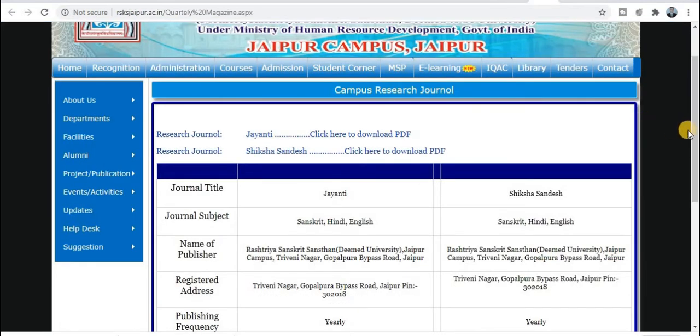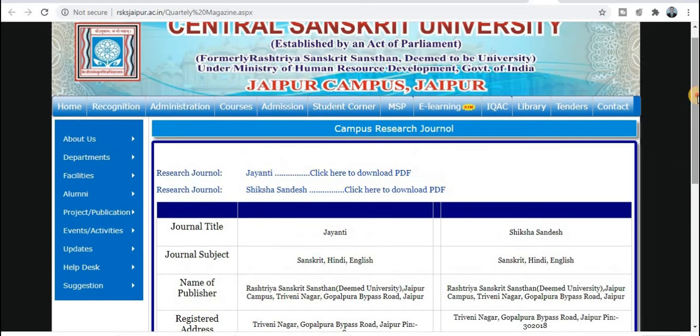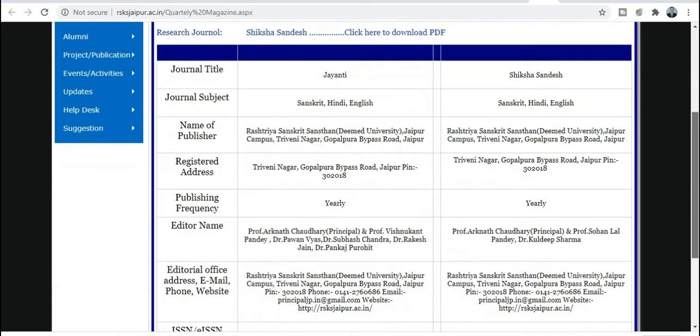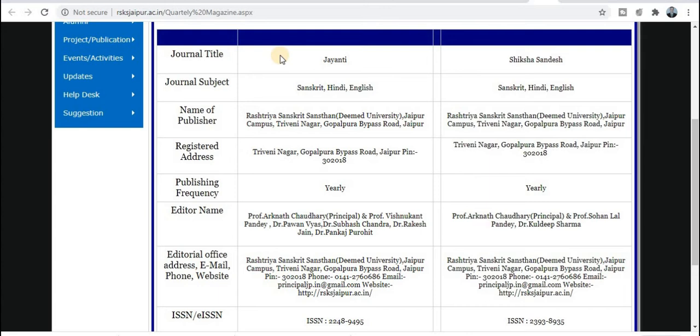Next journal category, language and linguistics, is the Central Sanskriti University. This is a government journal. So you can see here, this is the Central Sanskriti University, published by this university. So now if you want to publish your research paper, this is the detail about the publication.